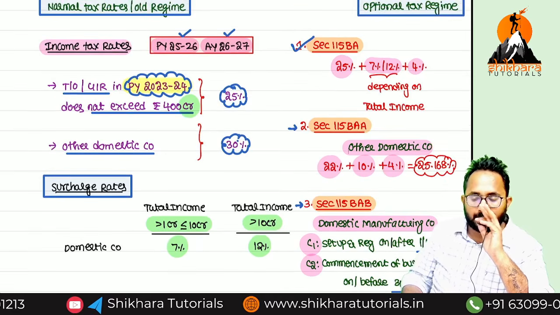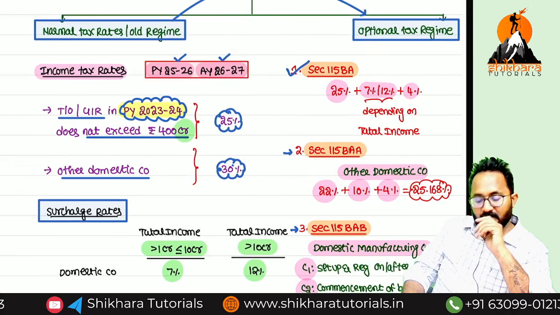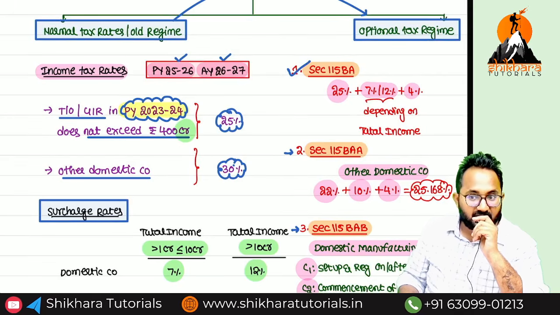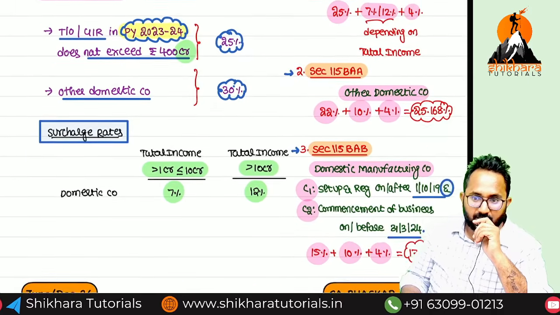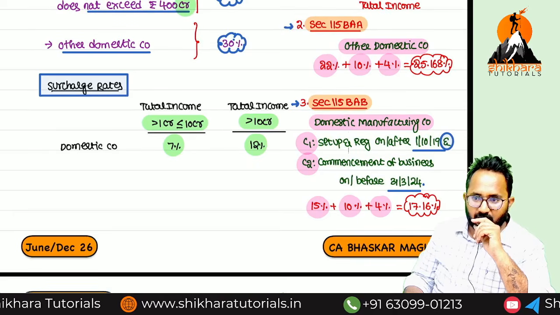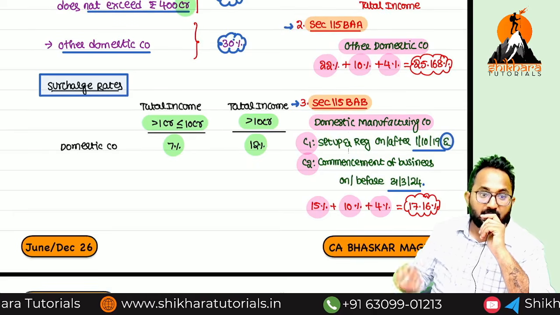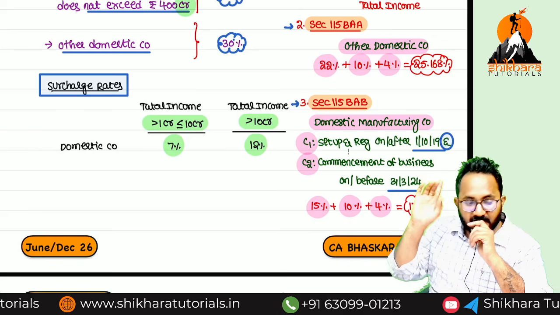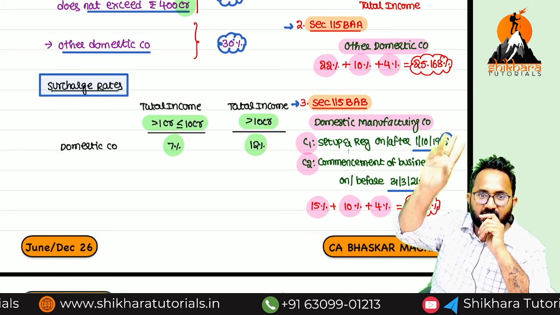Next, how many optional or new regimes are there? 115BA, 115BAA. Next one, 115BAB. First we'll start with the BAB. If it is a domestic manufacturing company, not all companies, upon satisfaction of how many conditions?